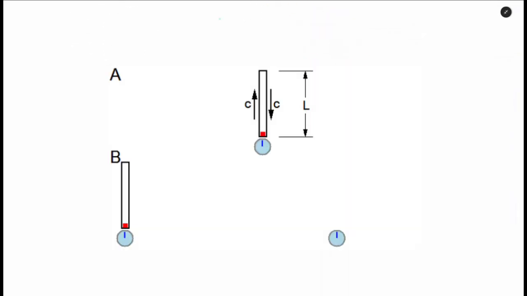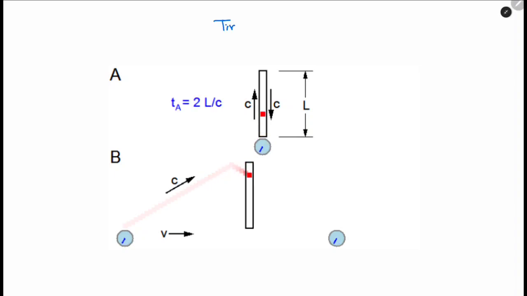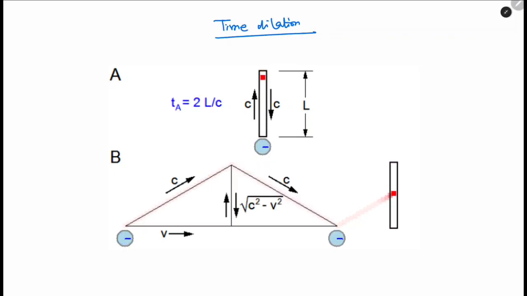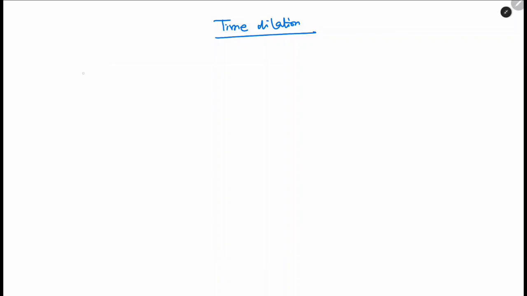So we will discuss a very important concept here, which is called time dilation. Okay, let's say instead of having a normal clock, we have a light clock. What is a light clock?